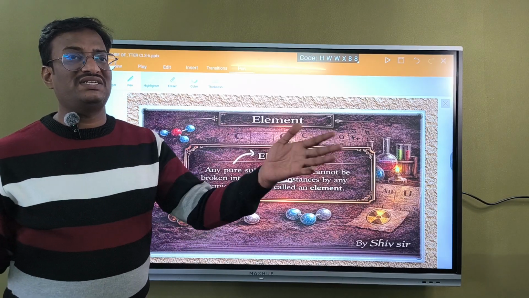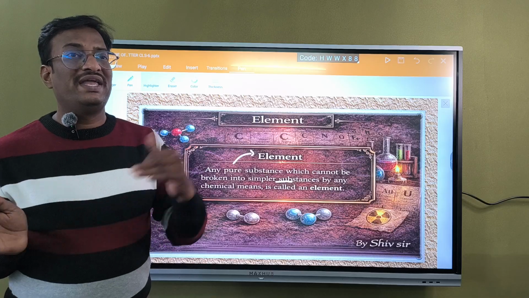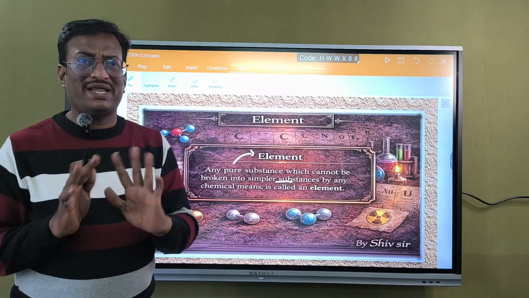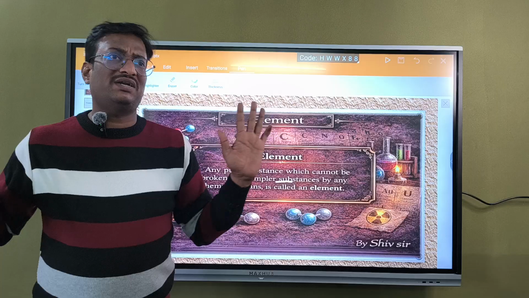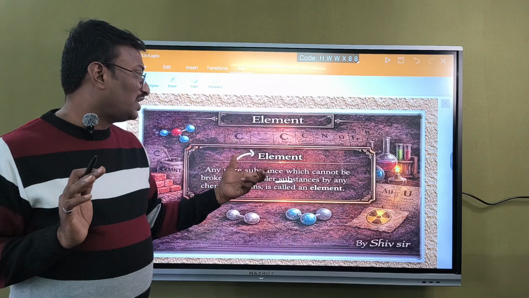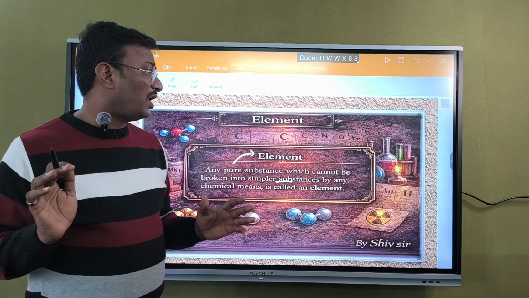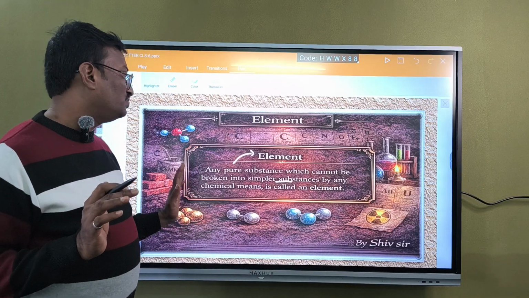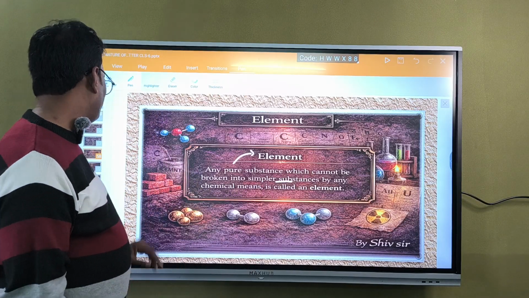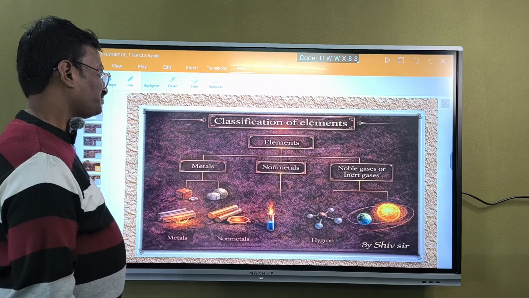If you add some acid or some base, or if you heat it or do something, you cannot break that element. So that substance which cannot be broken is called an element, which is a pure substance.